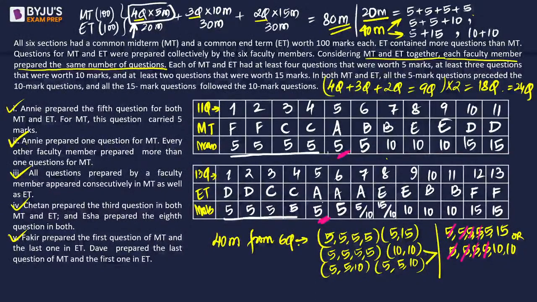There is one point. Annie prepared the 5th question for MT and ET. This question carried 5 marks, right?